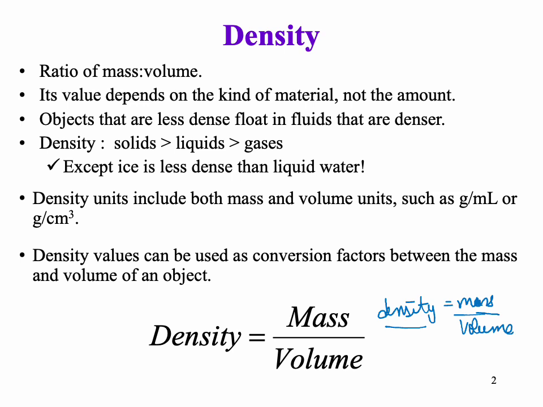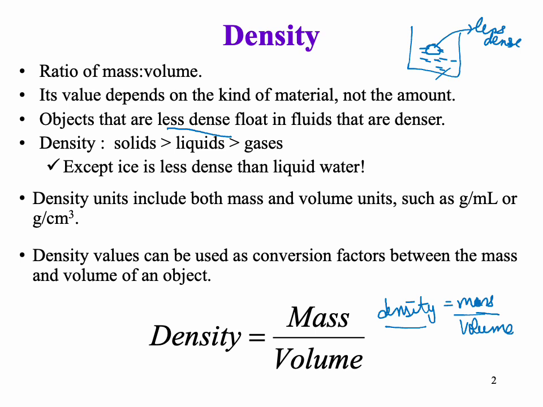Objects, you might know this already, that are less dense usually float in fluids that are denser. So if this is, let's say, water, and I put a tennis ball on this, usually that would float. Why? Because this ball is less dense. And what does that mean? That means the mass per unit volume of this ball is less than the mass per unit volume of the water that it's floating on.